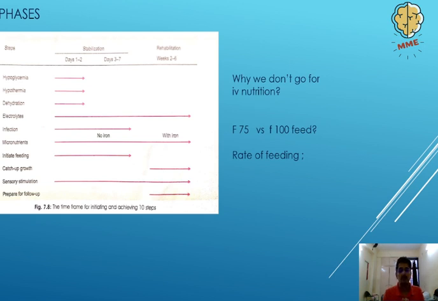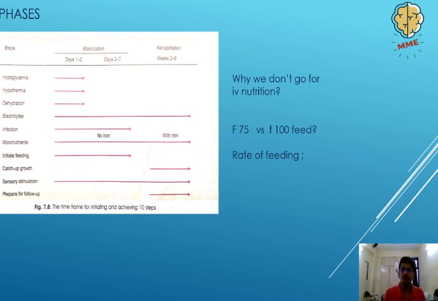So we have to be very careful in these patients that we slowly introduce food and slowly go on increasing the quantity. Otherwise, what may happen is there is a syndrome known as refeeding syndrome, where a sudden increase of food will induce a large amount of insulin secretion.